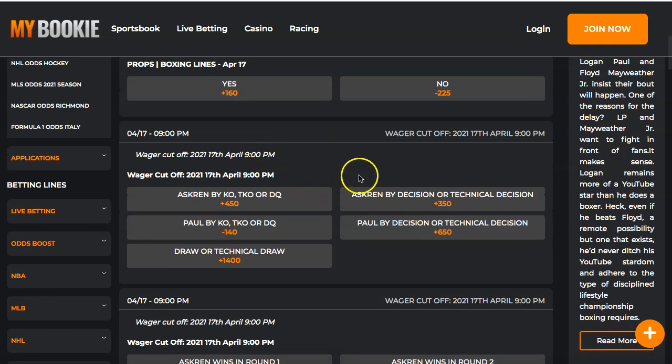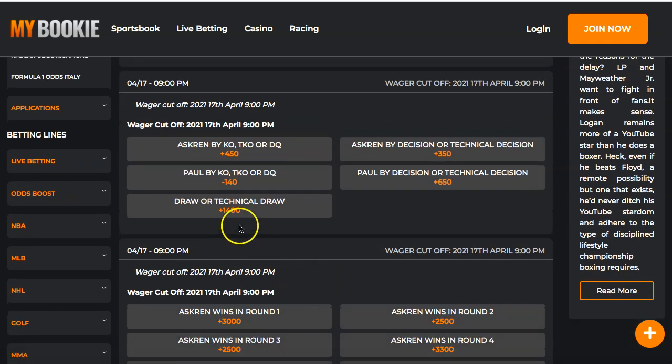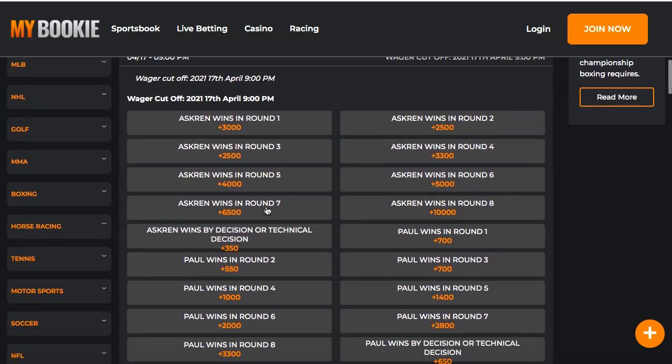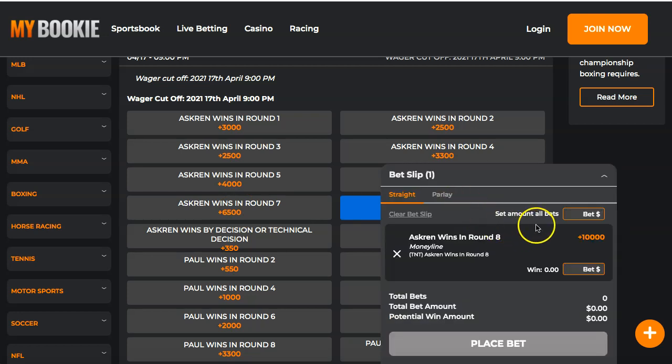So once again, you can bet on the different props over here. Ben Askren by knockout or TKO, disqualification, Paul by knockout, if you pick that, or you could pick the rounds, just like I showed you guys on Bovada, right? So if Askren wins in round 8, you're going to win 100 times your money. See right here? So let's say you bet $1,000 and Ben Askren knocks him out in the 8th round, or he wins in the 8th round, you're going to win $100,000. So once again, that's just an example.